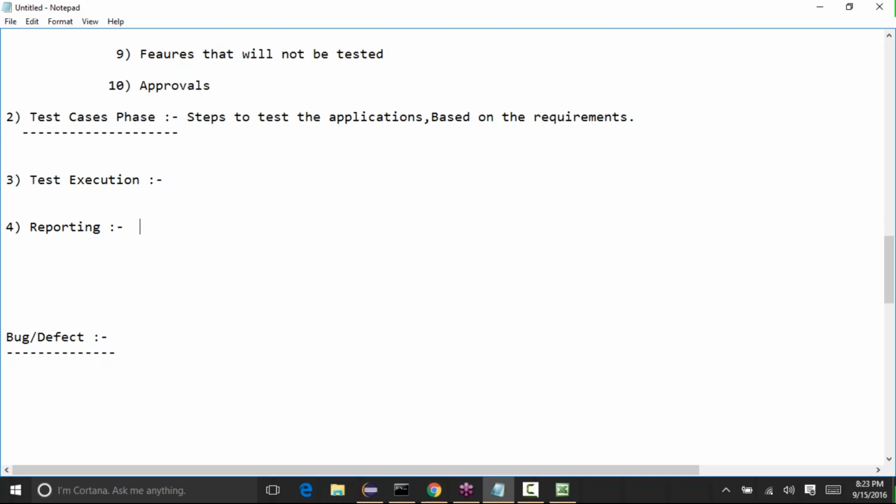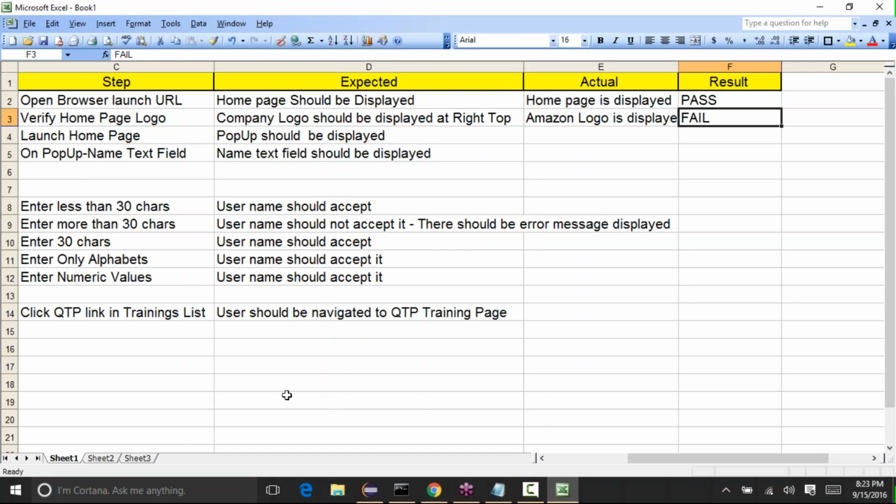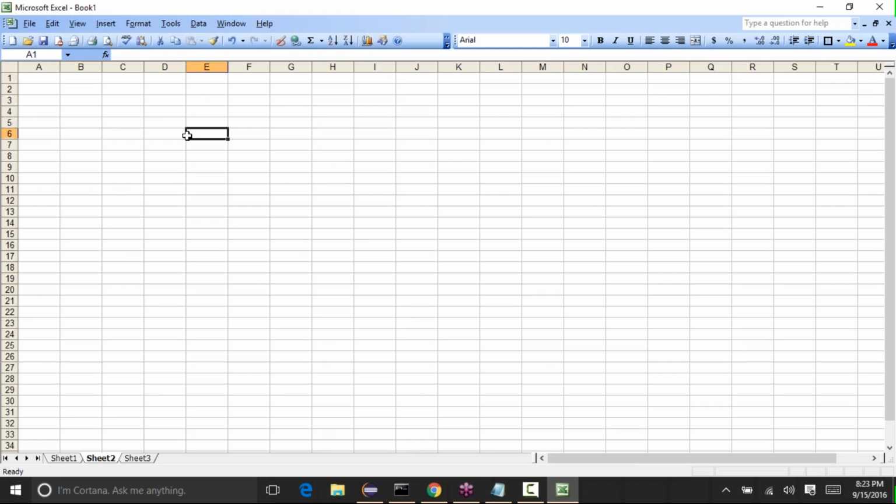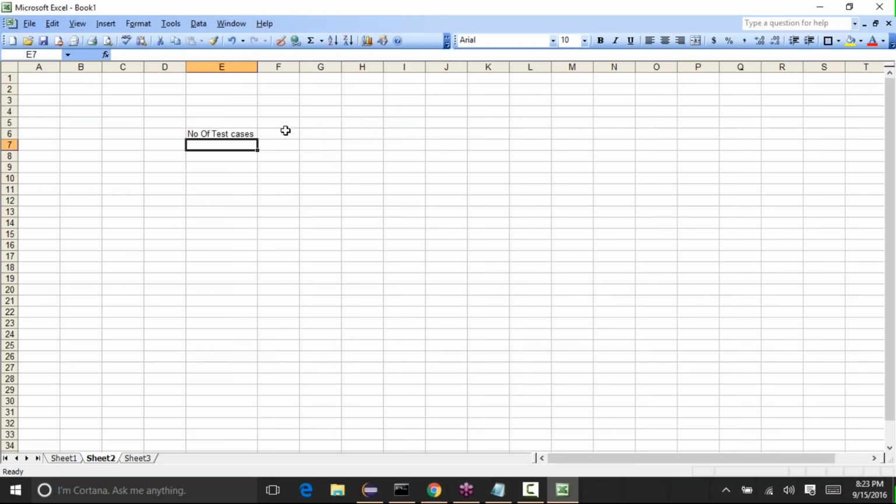Let's say in sheet 2, I can create the number of test cases, say 50. How many passed? Let's say 40. How many failed? 10 test cases.